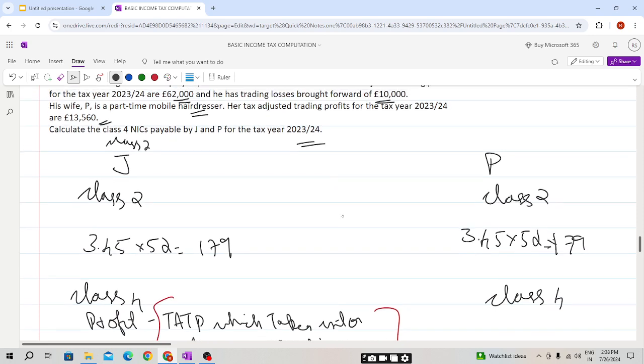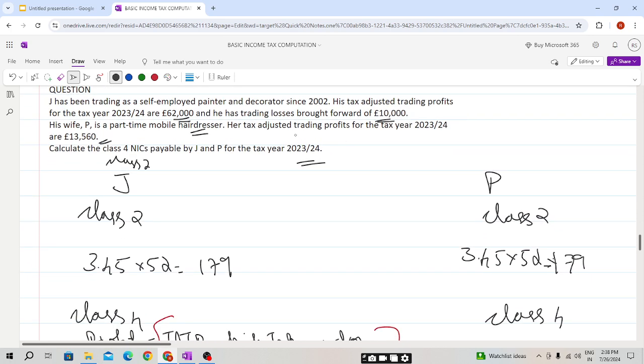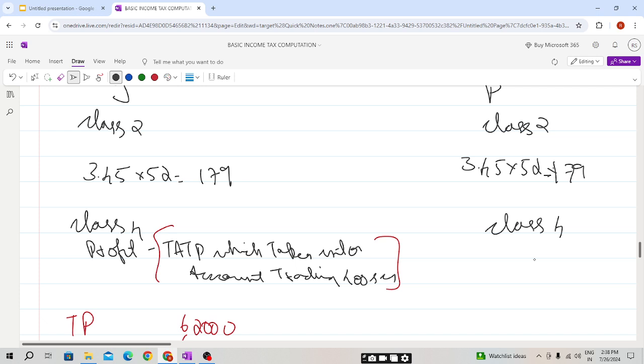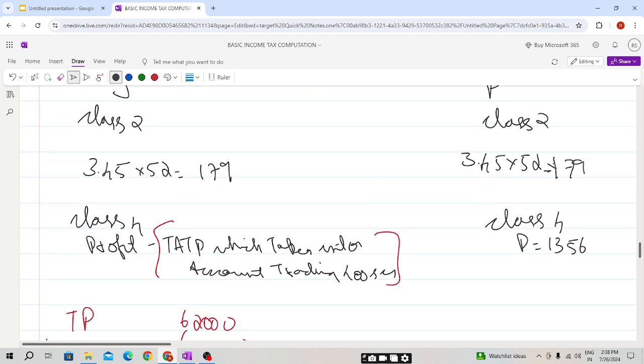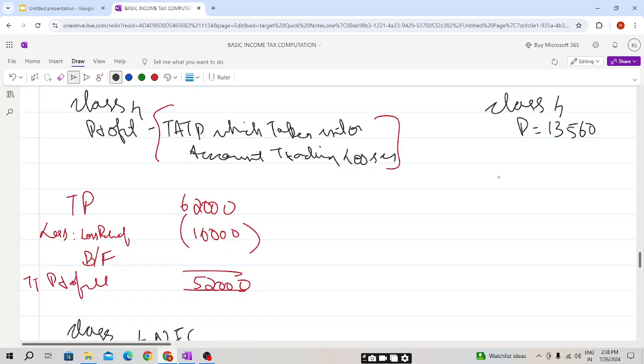Now coming to P. P made the tax adjusted profit of 13,560, students. So we need to calculate the profits: 13,560, and there is no loss. So 0 to 12,570 will be at 0%. 13,560 minus 12,570 will be at 9%.